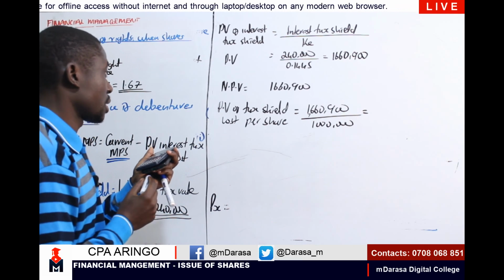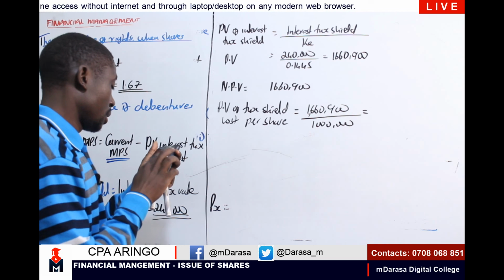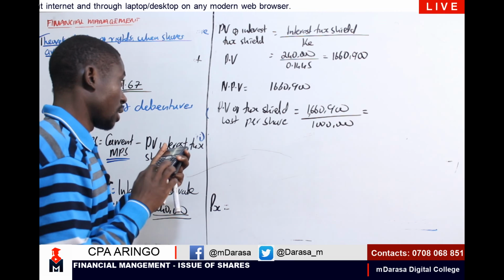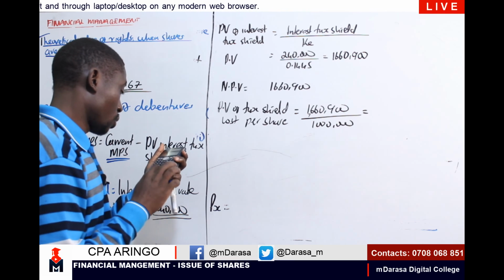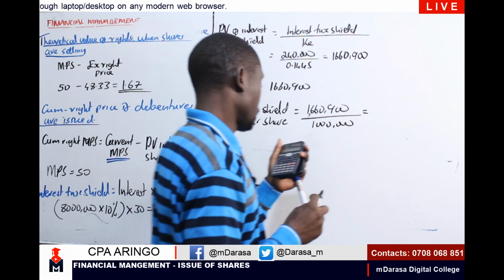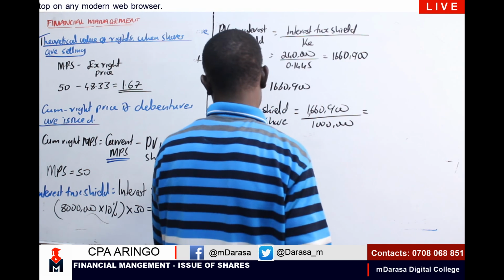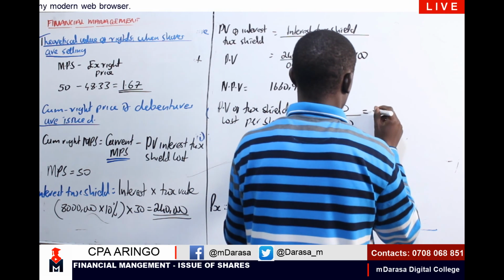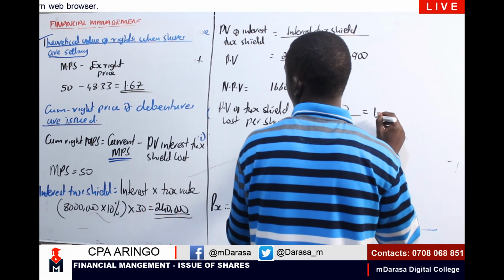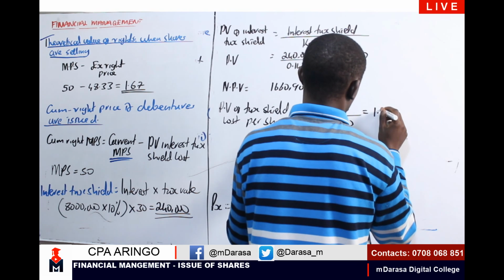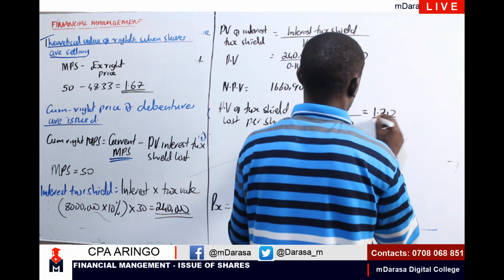So basically that should give us 1,660,900 divided by 1 million, giving us 1.67, or we can term it as 1.70.